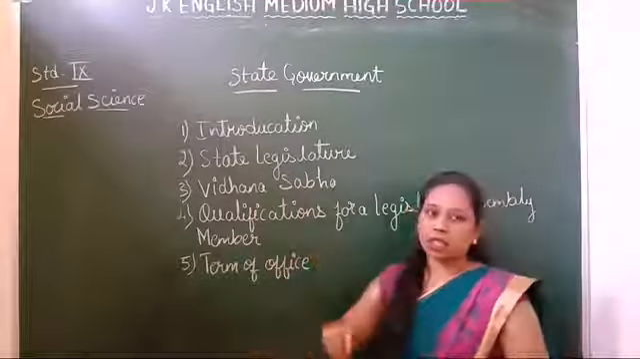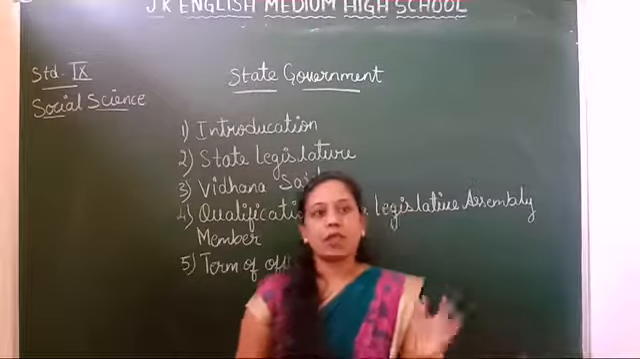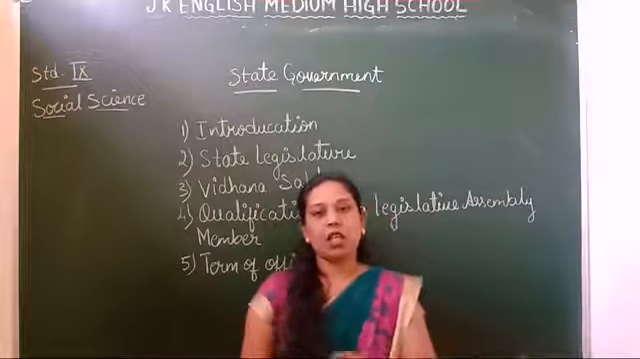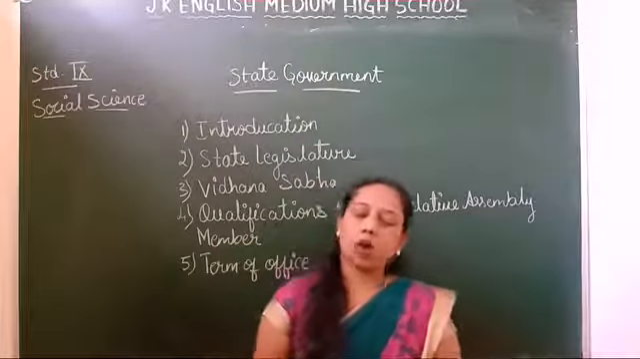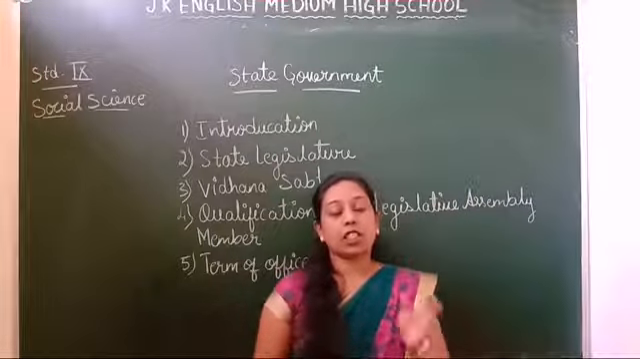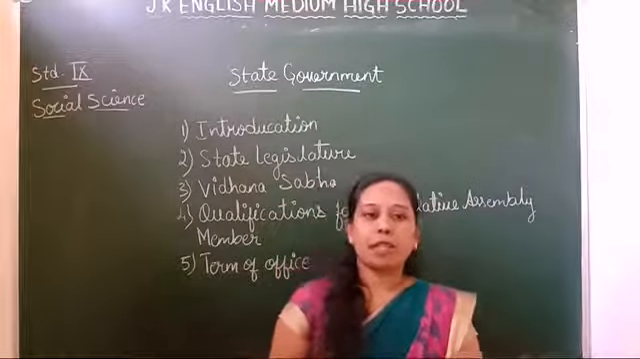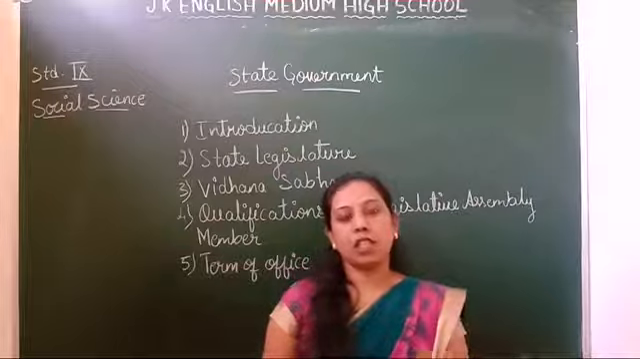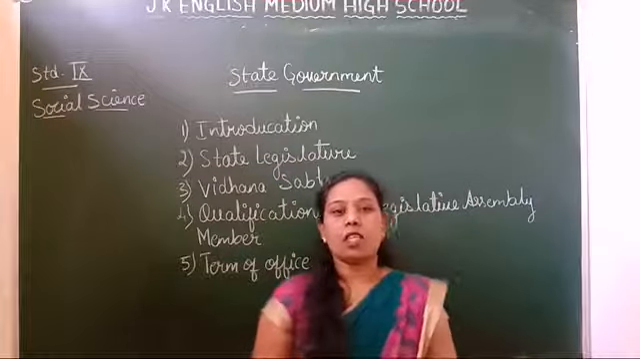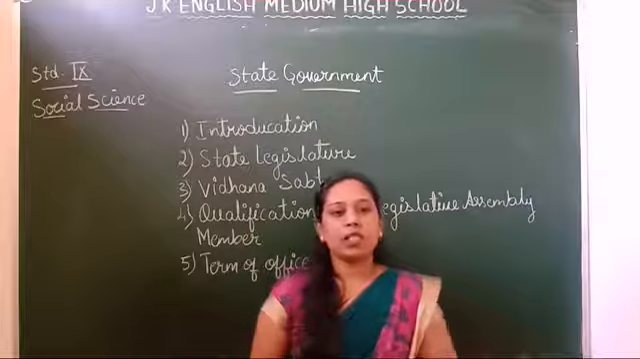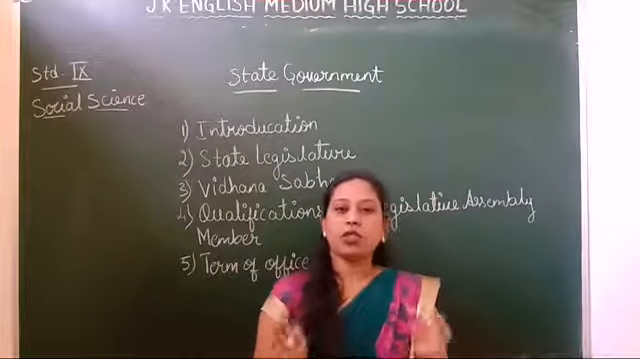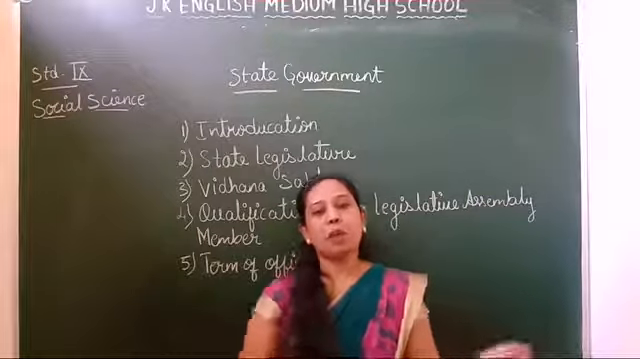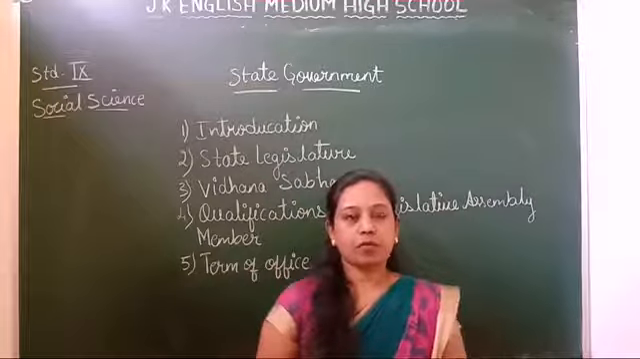Next, about the state legislature. The state legislature is composed of the governor and the 2 houses. The upper house is called the legislative council, that is the Vidhana Parishad, and the lower house is called the legislative assembly, that is the Vidhana Sabha. The legislative assembly has representatives of the people, whereas the legislative council has representatives from various fields.